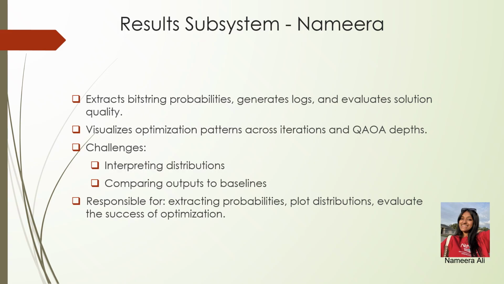So my subsystem produces the visualizations, probability plots, and numerical summaries that allow us to compare the QAOA outputs to its expected baselines. This feedback loop is really essential because it tells us when the algorithm is behaving correctly and when parameters need to be adjusted before running the next iteration.